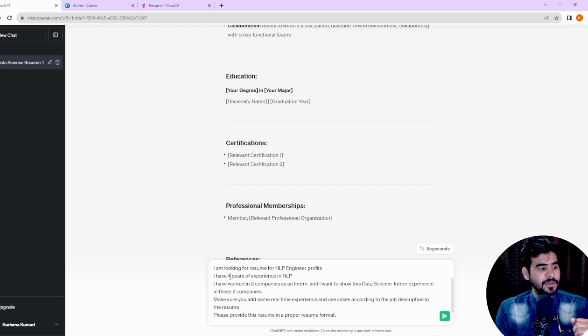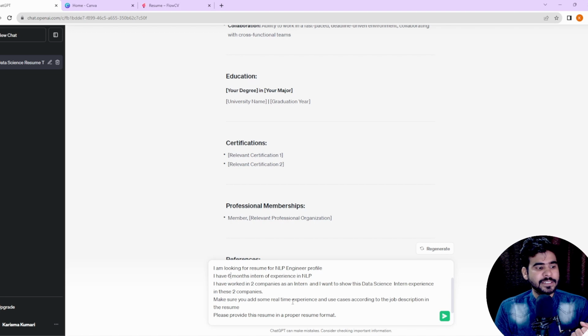I have, let me add here, a 4 months intern experience in NLP. I have worked in 2 companies as an intern, and I want to show this data science intern experience. Let me change this particular 4 to 6 months, because 3 months we can divide. Now I've worked in 2 companies as an intern, and I want to show this data science intern experience in these two companies.